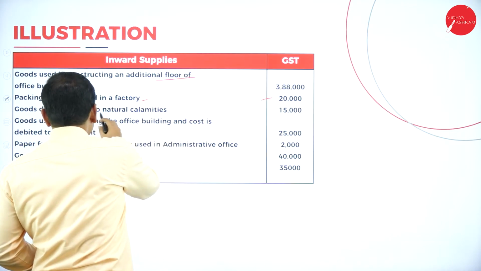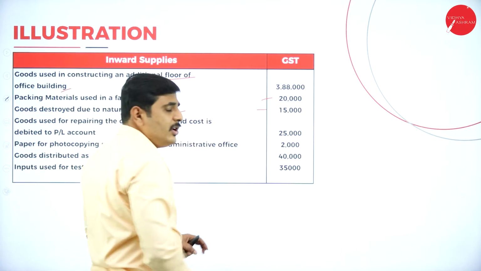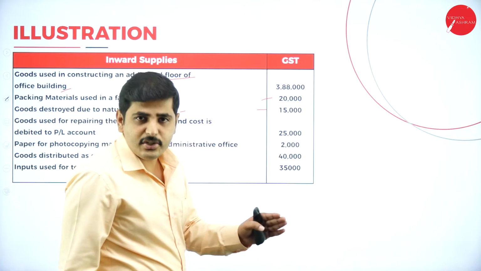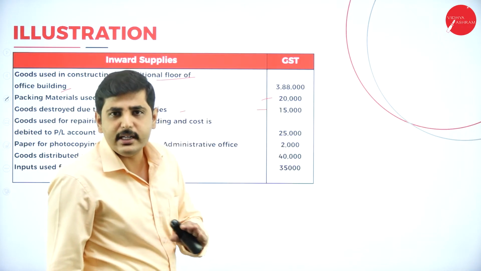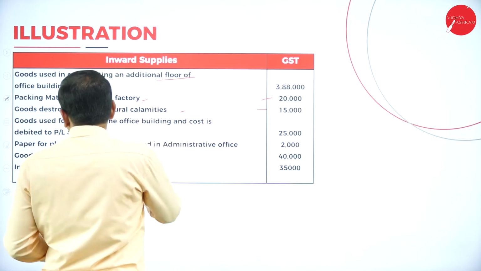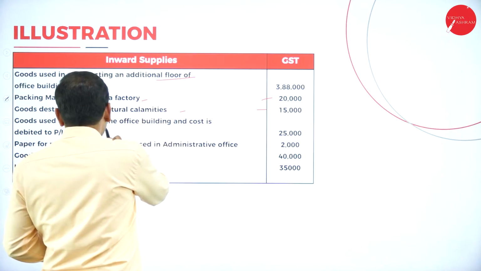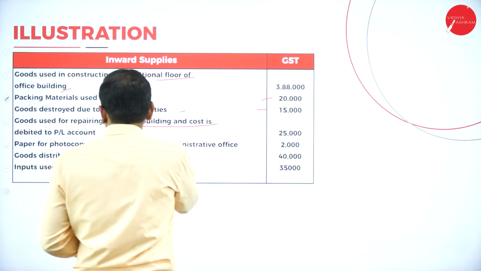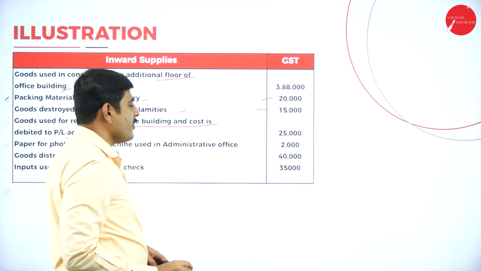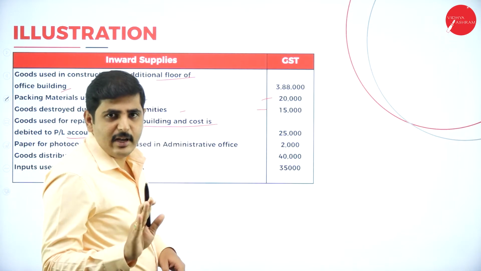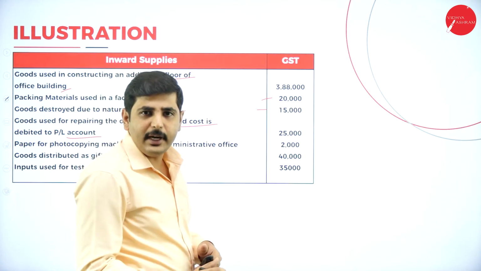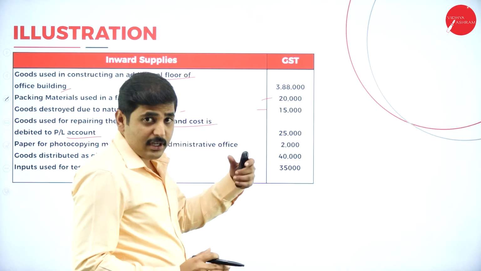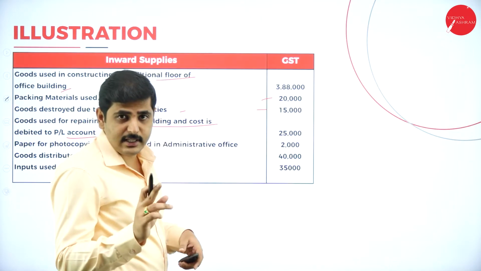Next one, goods destroyed due to natural calamities. If the goods are destroyed, stolen or lost in transit, no ITC is available. Next one, goods used for repairing the office building and cost debited to profit and loss account, for that ITC is available. Repairing the office building, ITC is available, but for construction of an office building, no ITC is available.